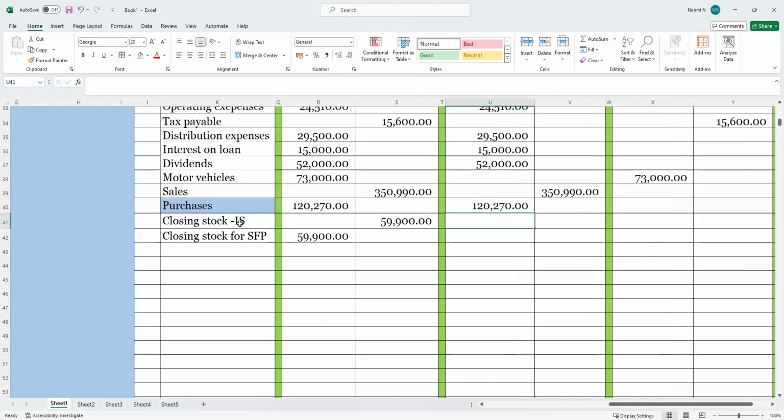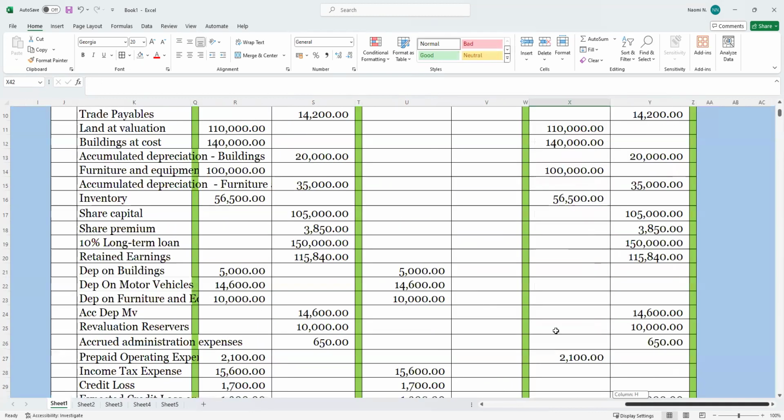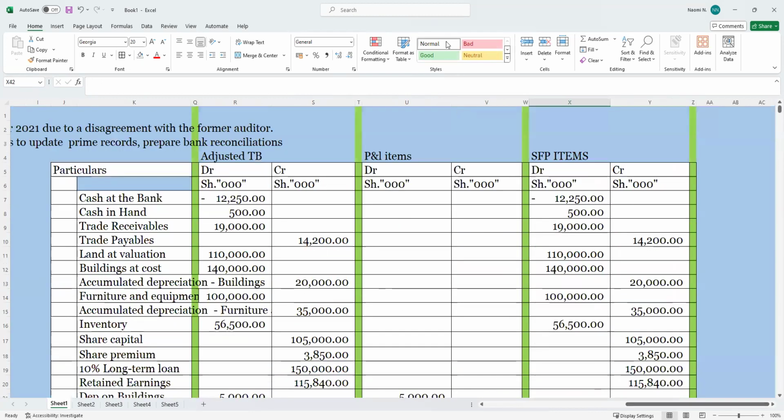Closing stock on income statement will be here. Then closing stock will be this other side. That's how you get your marks. We are done with the question. So thank you so much for being attentive and have a good read and study as you prepare for your exams.